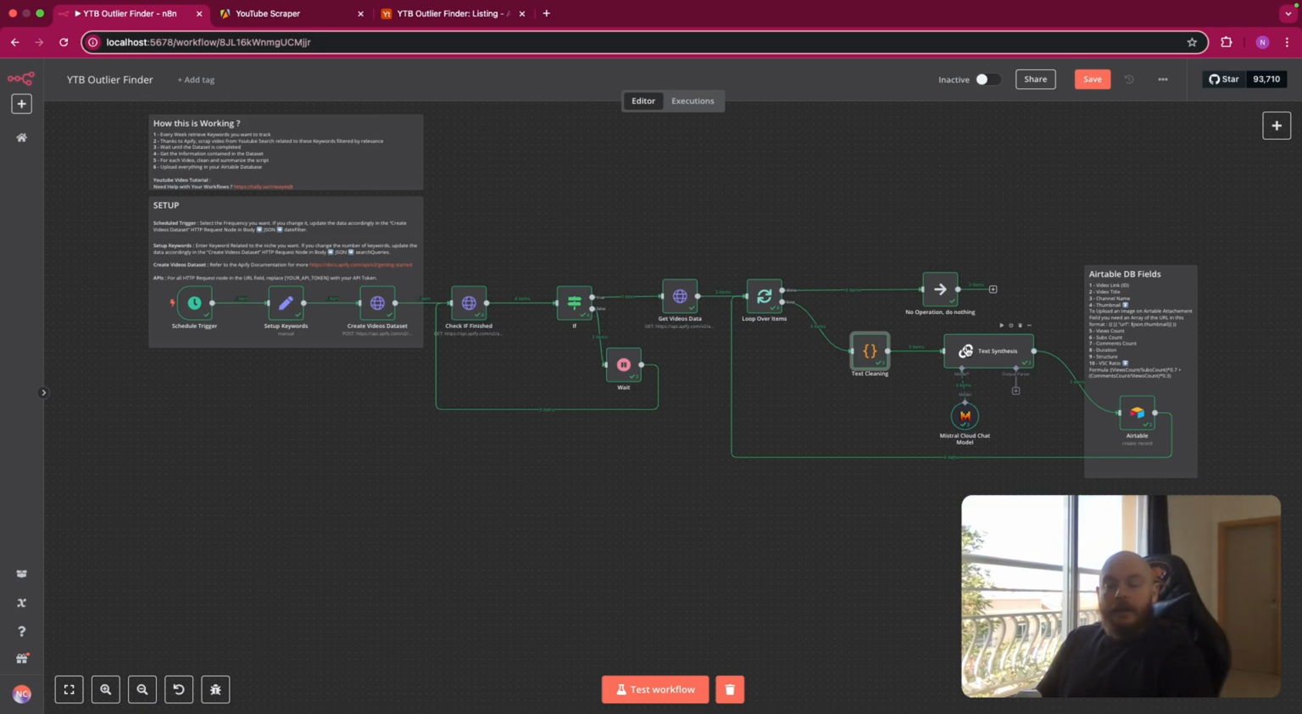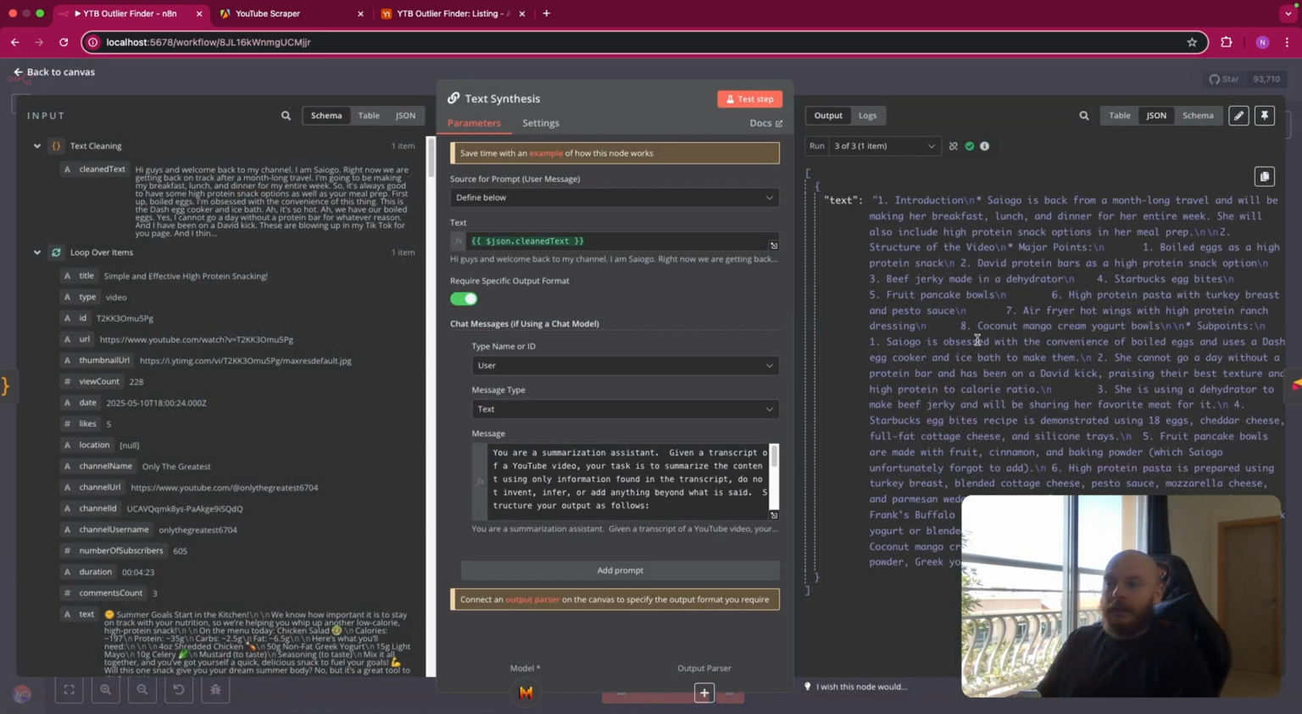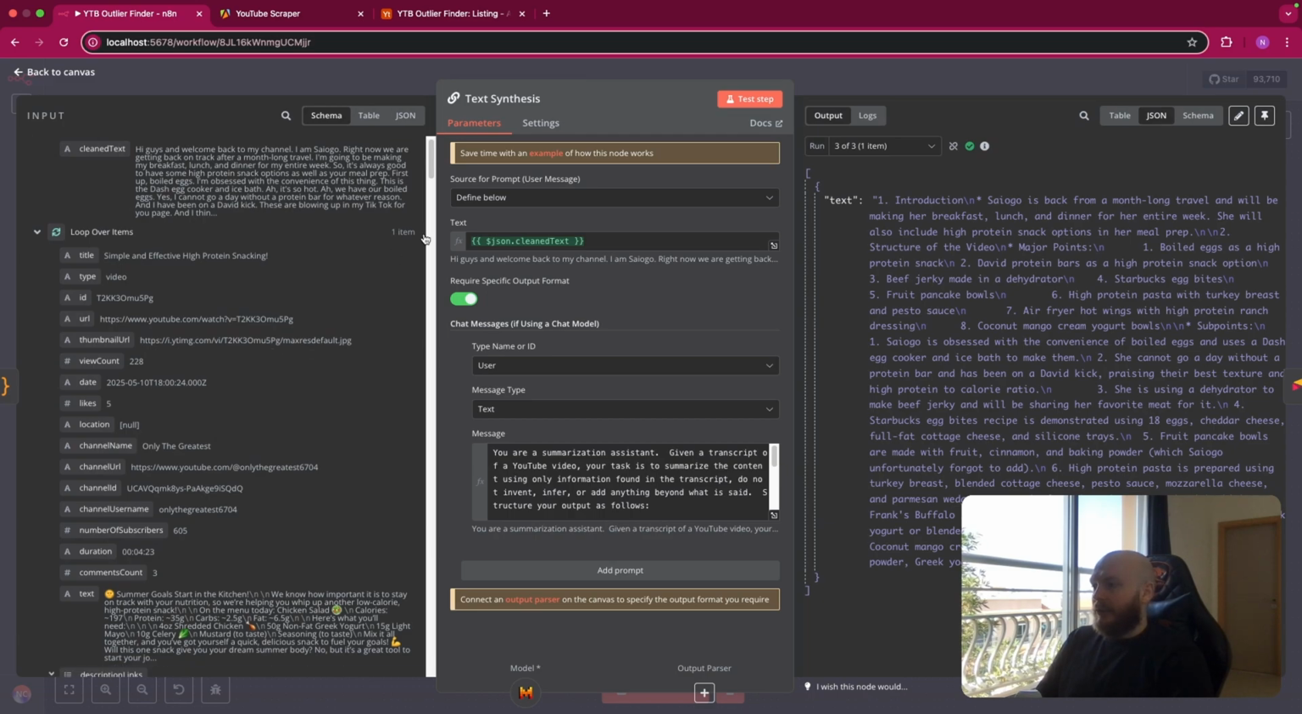After this, we have a classic LLM node to summarize this text. As you can see, the source prompt is defined below. We add the clean text as the text we want to clean. And yes, you can disable the require specific output format. And the message is pretty basic.